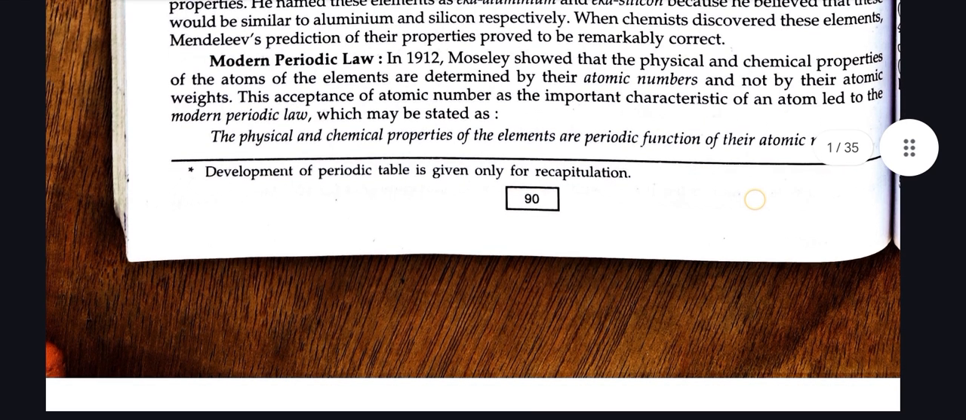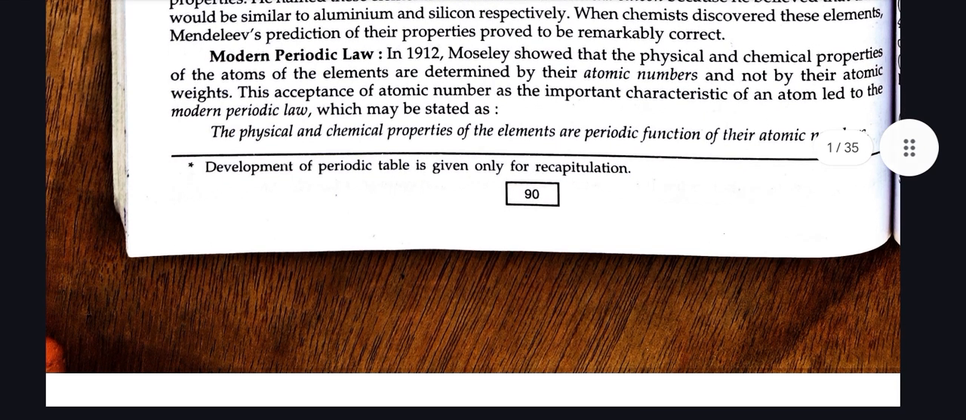Modern periodic law. In 1912, Moseley showed that the physical and chemical properties of the atoms or of the elements are determined by their atomic numbers and not by their atomic weights. This acceptance of atomic number as the important characteristic of an atom led to the modern periodic law, which may be stated as: the physical and chemical properties of the elements are periodic functions of their atomic numbers.